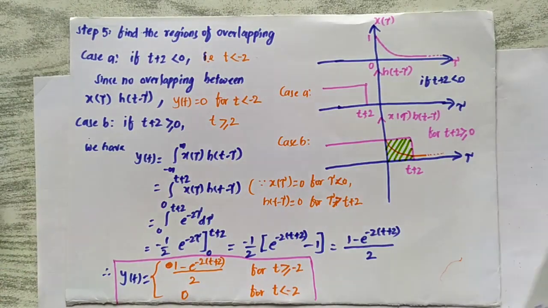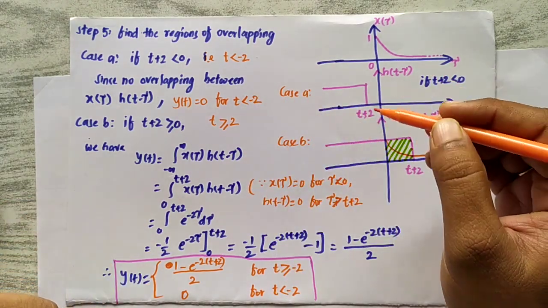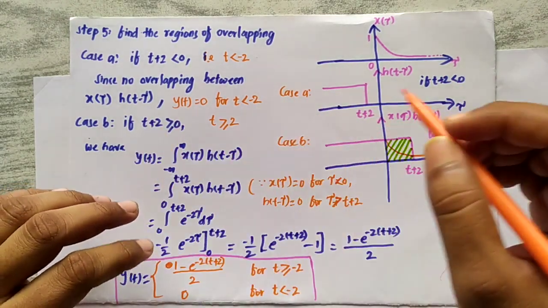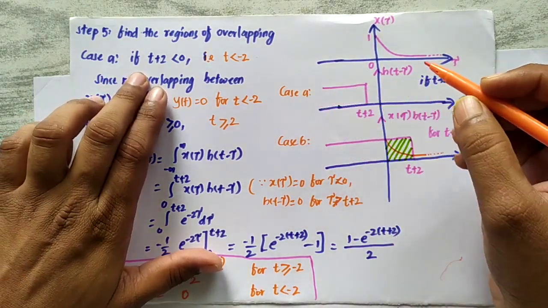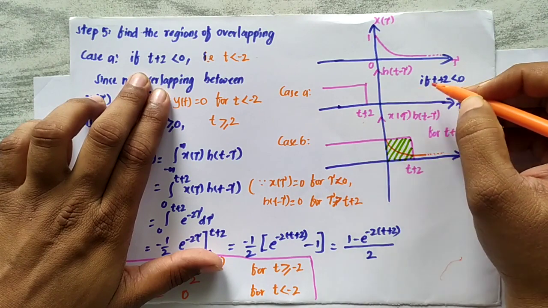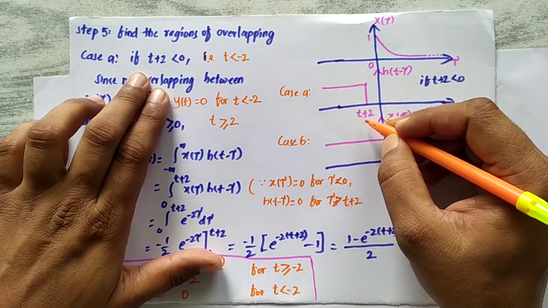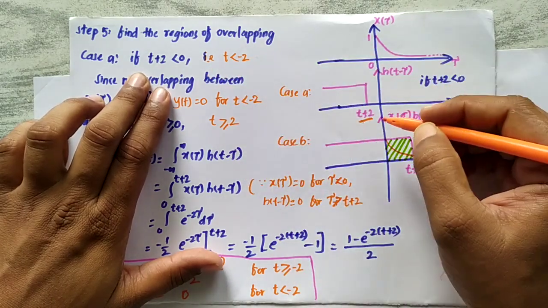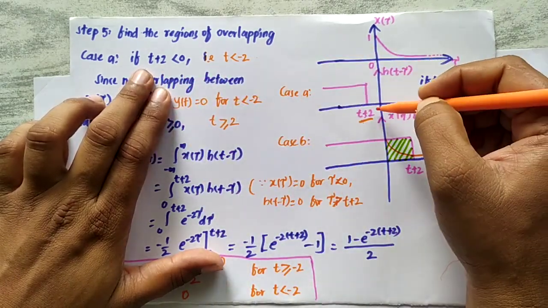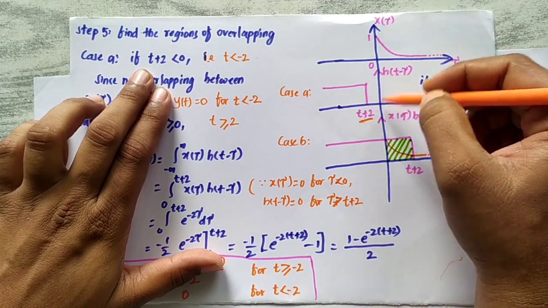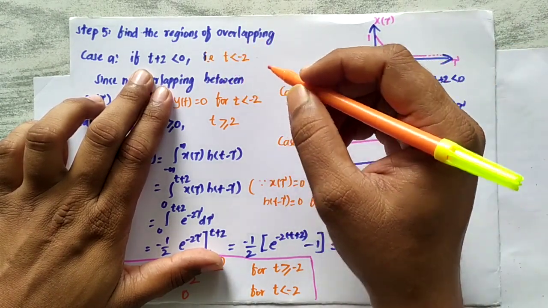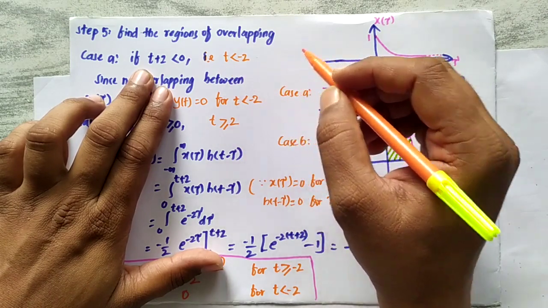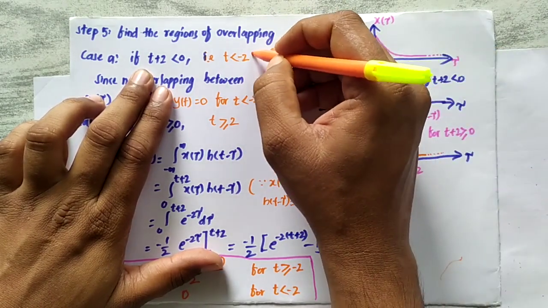Moving further, in step 5, we need to find the regions of overlap between x of tau and h of t minus tau, that is the shifted signal. According to this, we can have two cases. The first case, case A, is if the signal h of t minus tau, which ends at t plus 2, is less than 0, that is t plus 2 is less than 0. Obviously that means t is less than minus 2. I hope you understood this one.